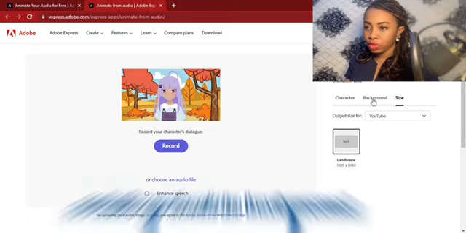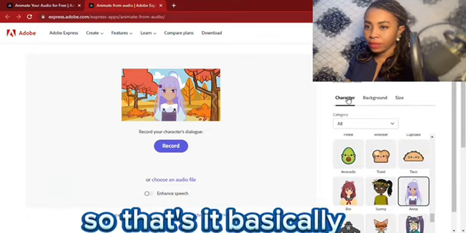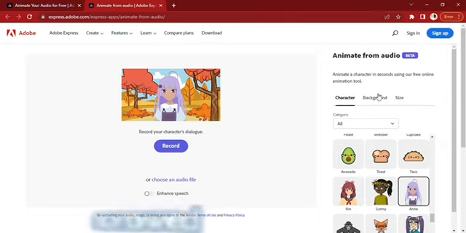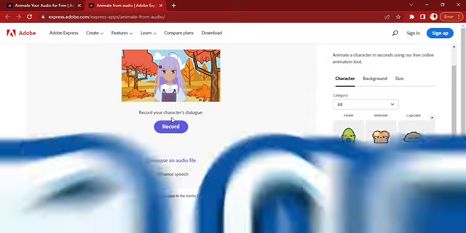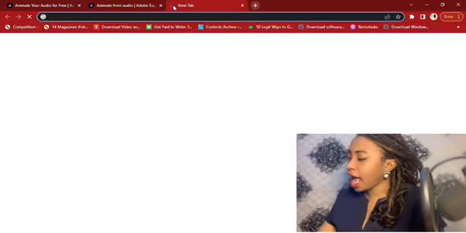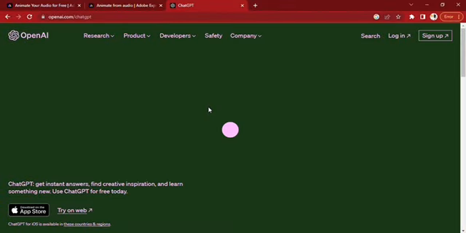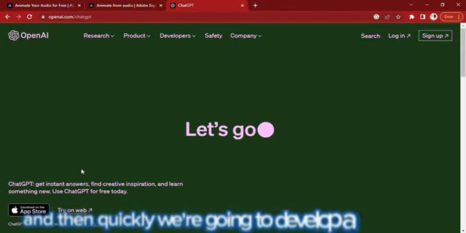So let's go back to background. We've already done background and we've done character. So that's it basically. That's majorly it. So now we don't have a script, so that's where you're going to use ChatGPT to develop our script. So let's head over to ChatGPT, OpenAI, and then quickly we're going to develop our script.